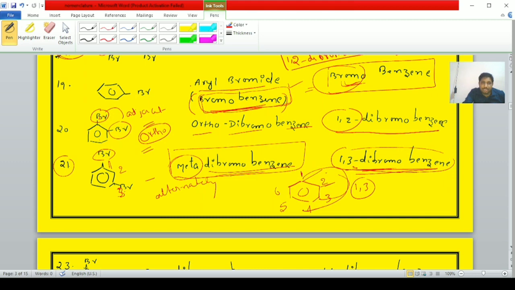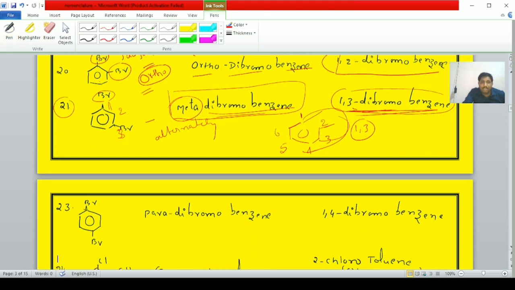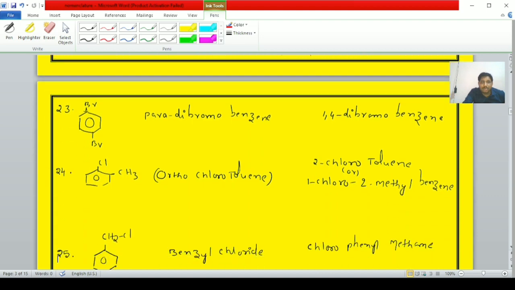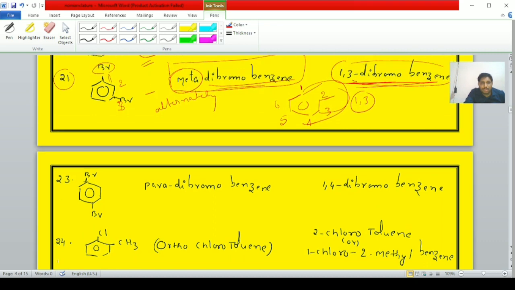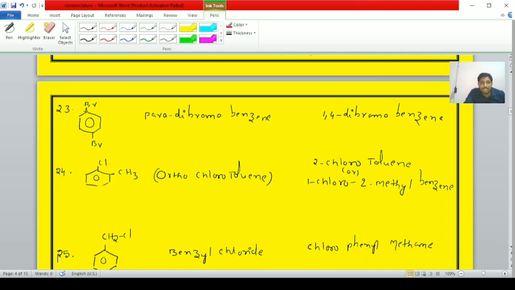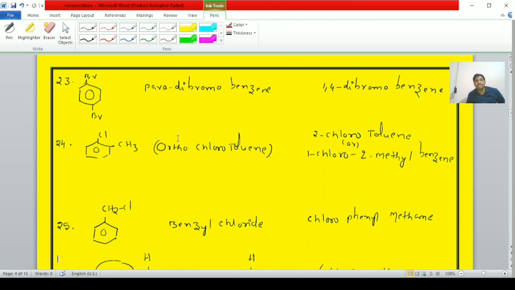Now students, the next example we are discussing is example number 22. Here the number is changed, student: 22, but 23 is there. You will observe, the example is different. Next compound, student.